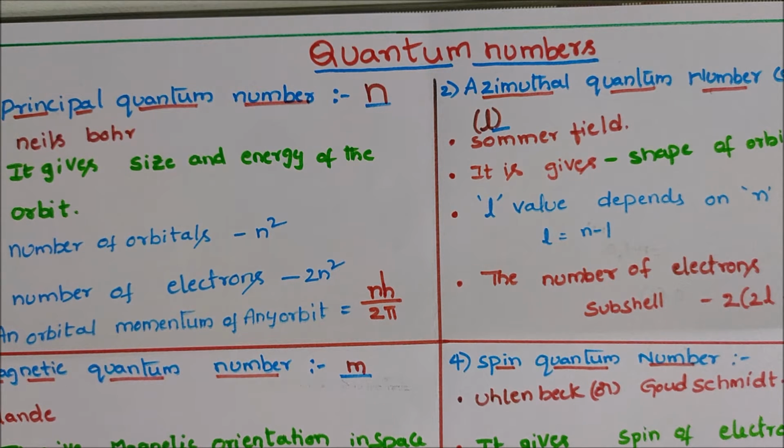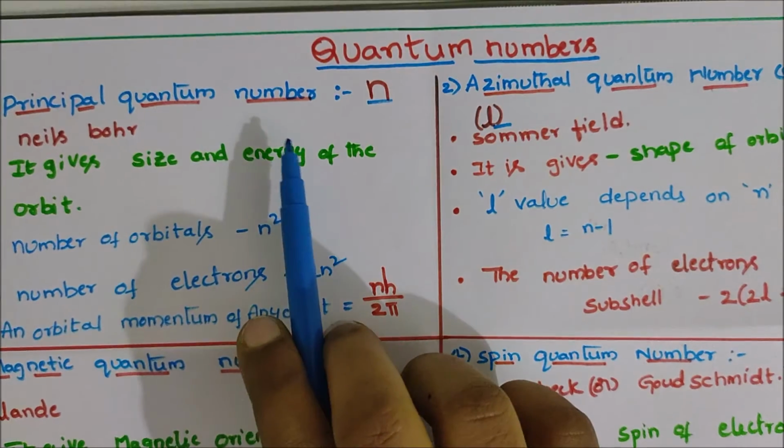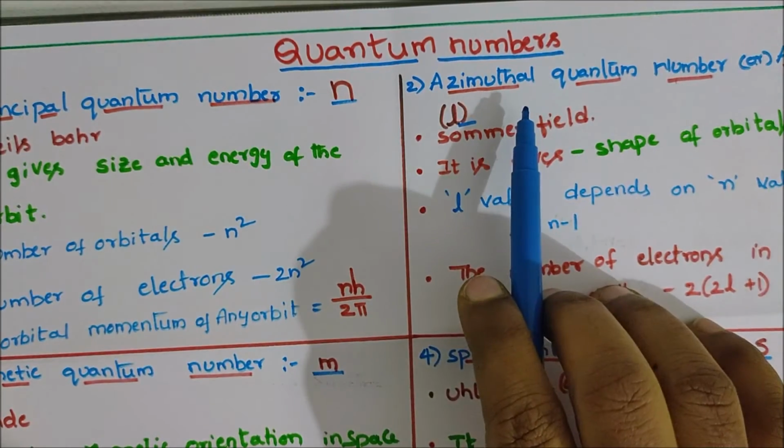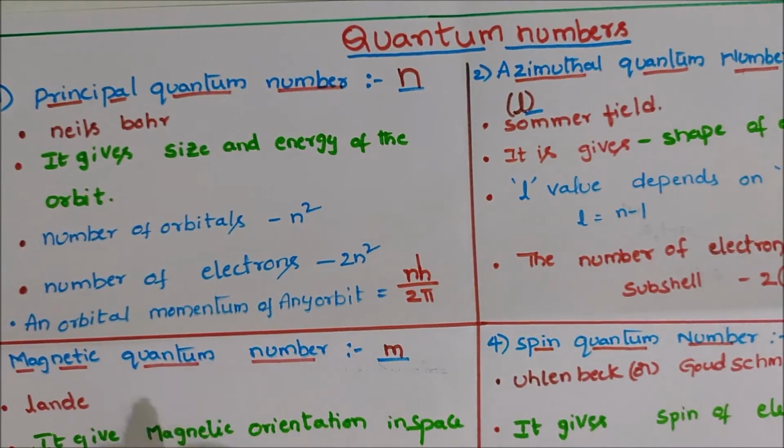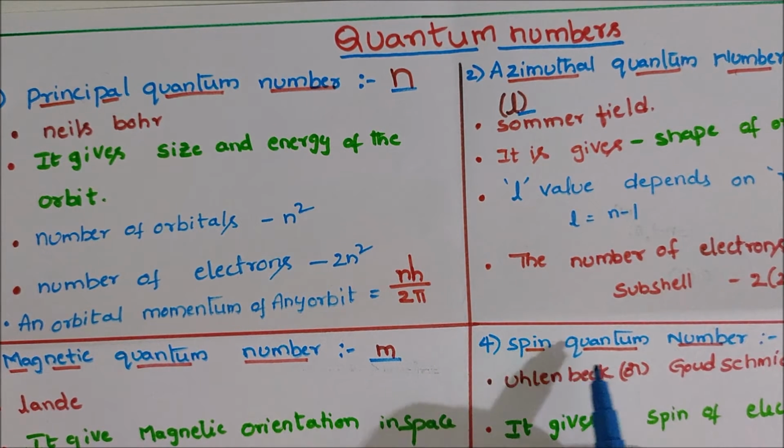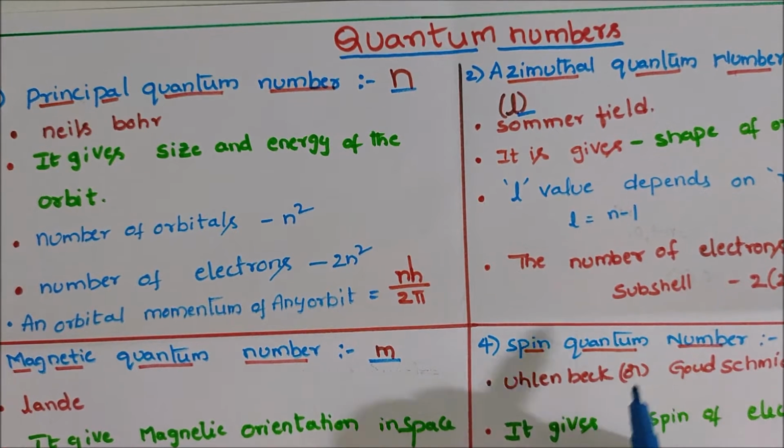There are four quantum numbers: the principal quantum number, the azimuthal quantum number, the magnetic quantum number, and the spin quantum number.